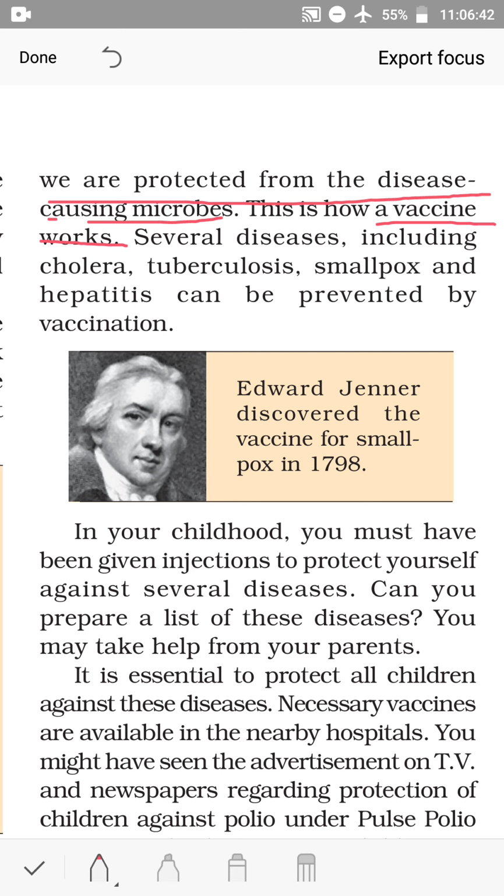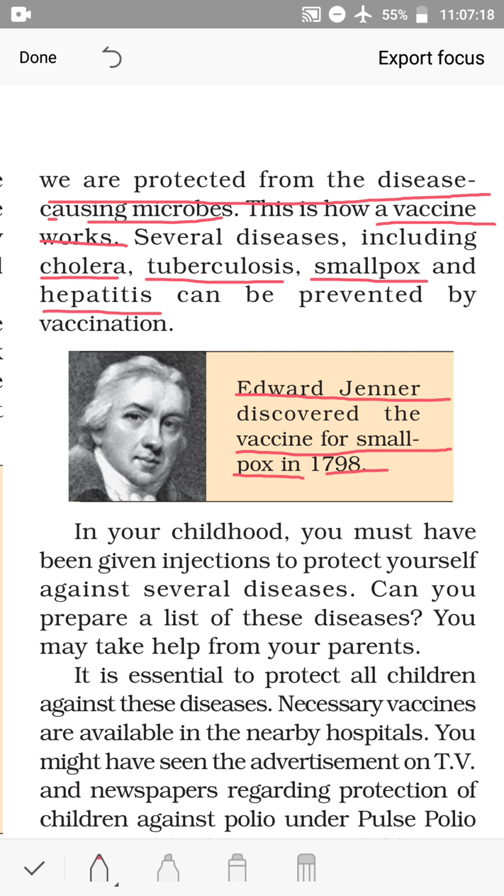Several diseases including cholera, tuberculosis, smallpox and hepatitis can be prevented by vaccination. Edward Jenner discovered the vaccine for smallpox, a dreaded disease, in 1798. In your childhood, you must have been given injections to protect yourself against several diseases.